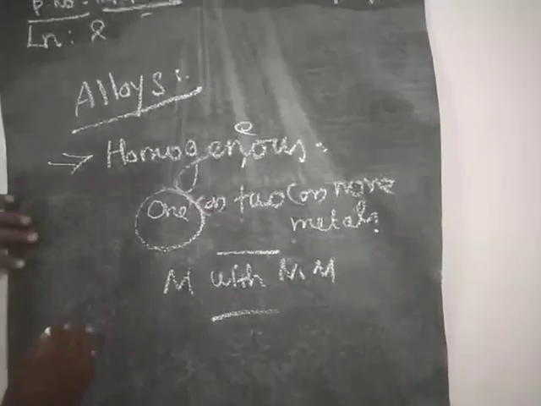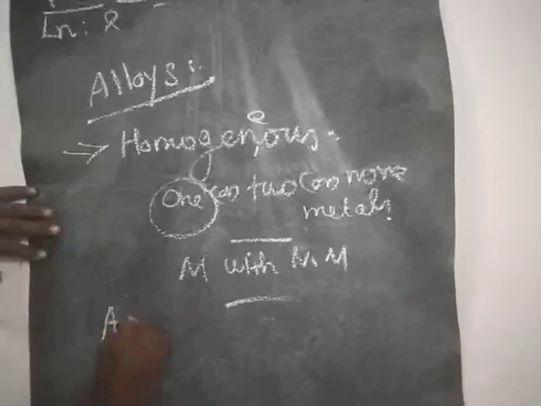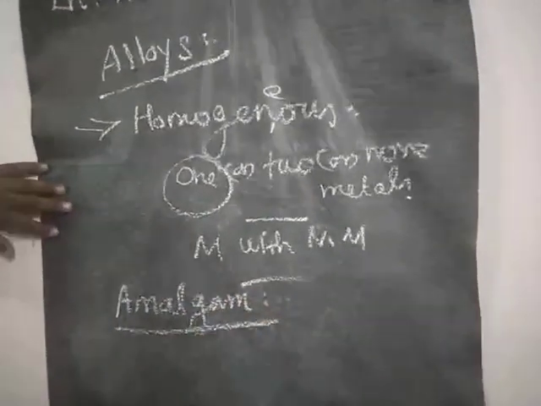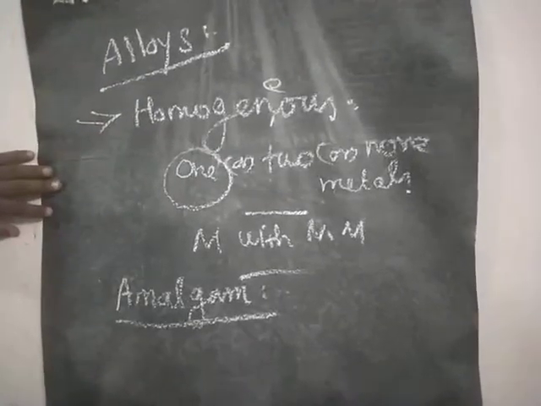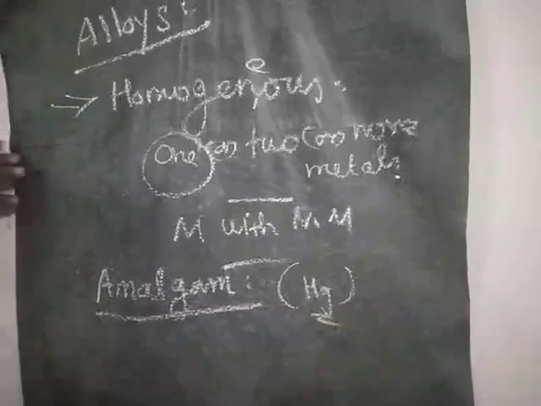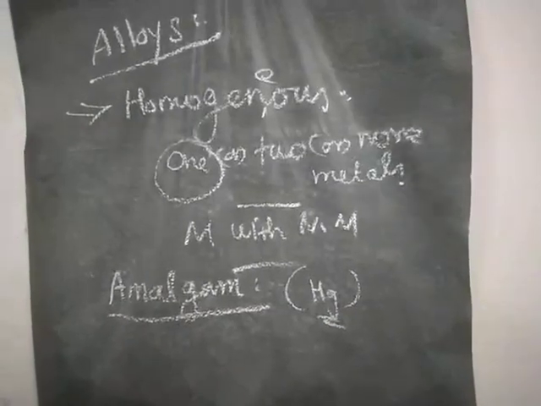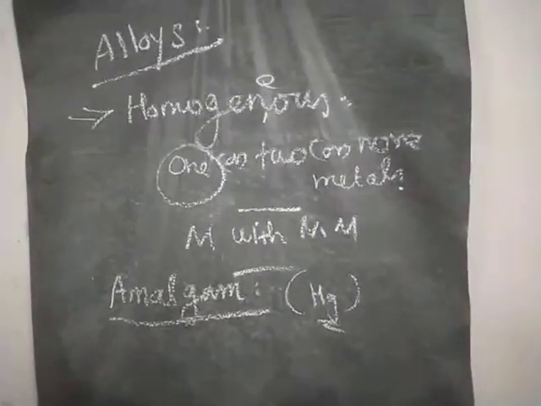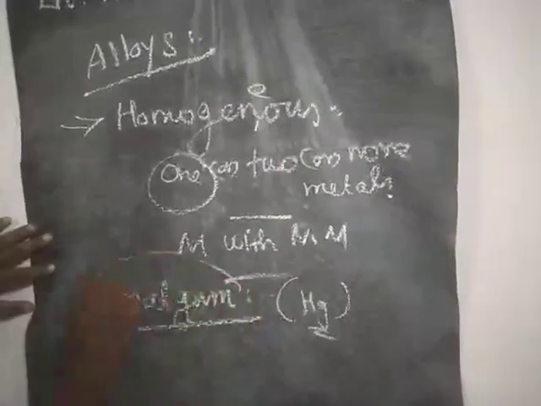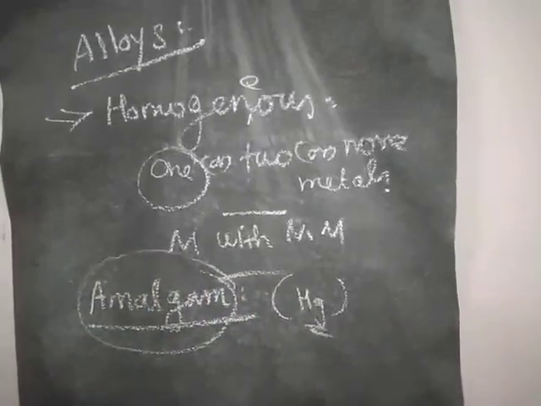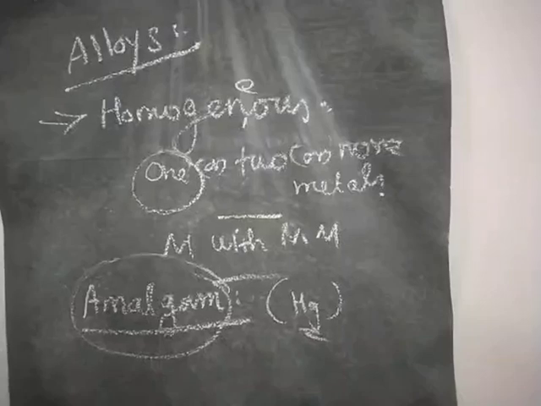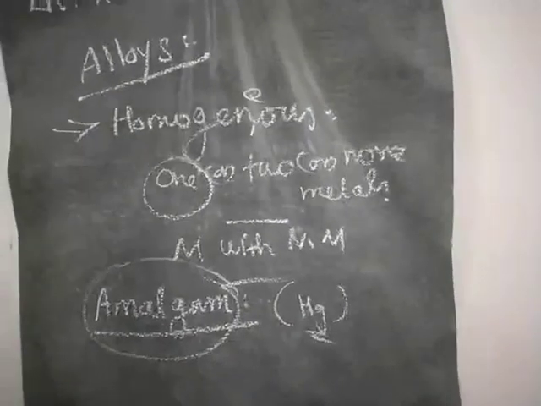Next one, amalgam. So amalgam is nothing but any substance that contains mercury. If you take an alloy that contains mercury, that is called amalgam. Example, silver tin amalgam, used in dental filling.